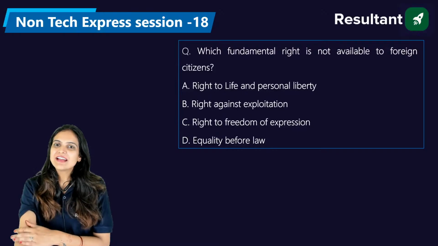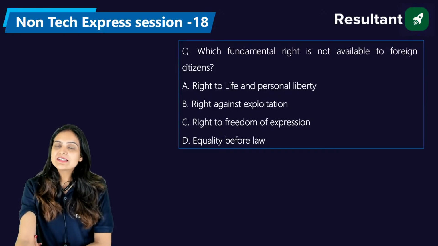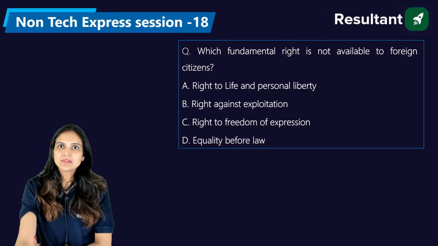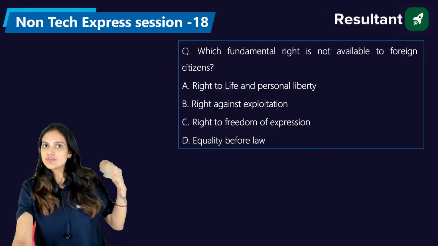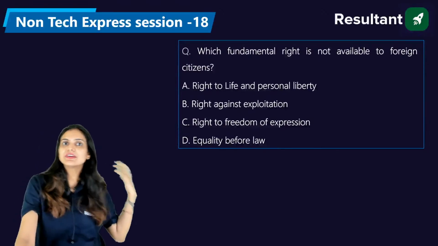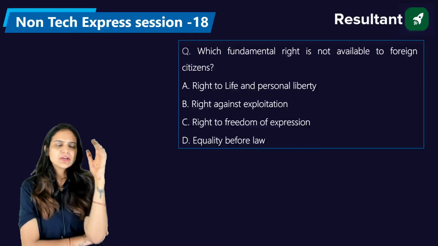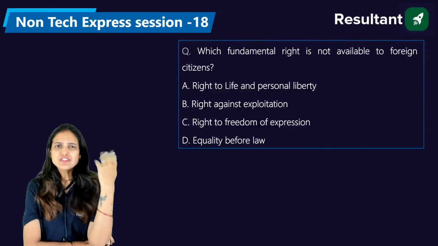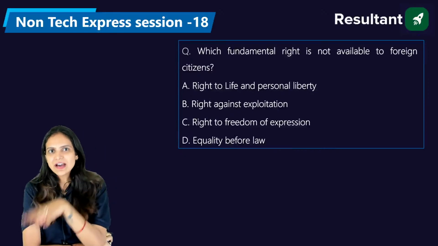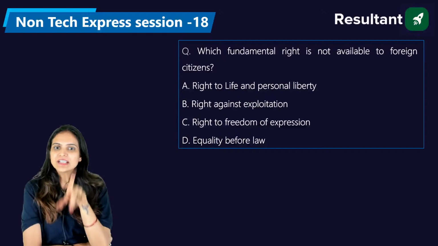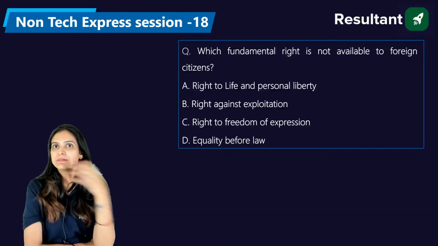Okay, so which fundamental right is not available to foreign citizens, everyone? It's D. Vidya is saying it's B, right against exploitation. Are you sure, Vidya? See, if somebody is from a foreign country, they have a different culture. So if they come and say, oh, nudity is okay in our country, everyone is nude and like that, and they try to apply it in our country, it will not be tolerated. That is why the right to freedom of speech and expression is not given to those people, right?